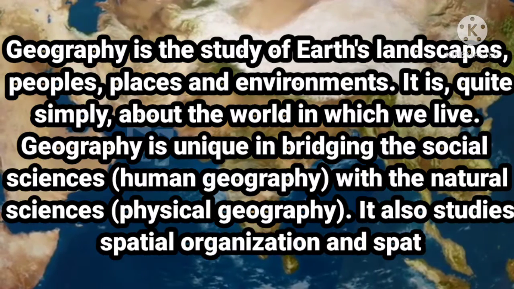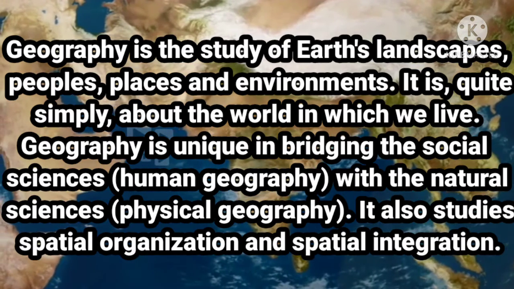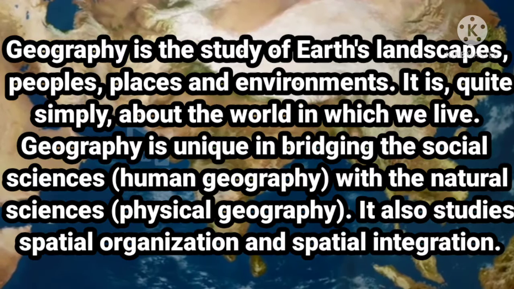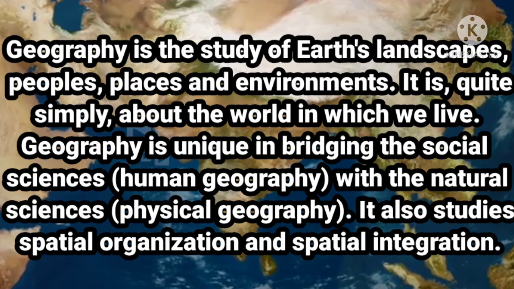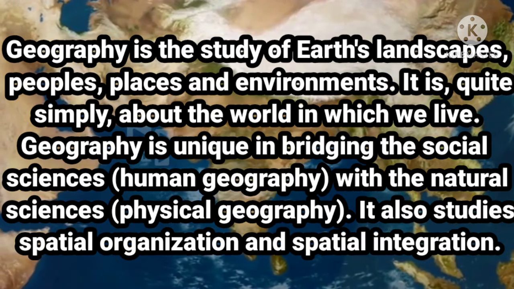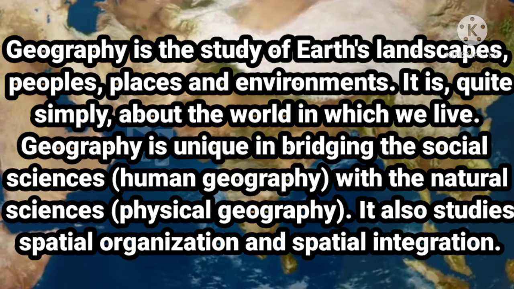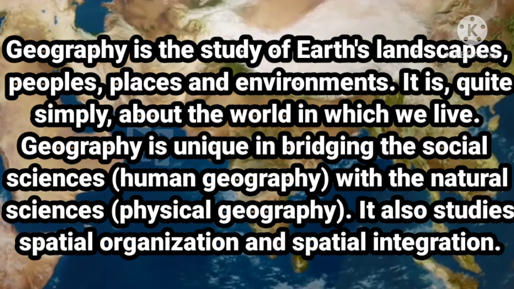So here we can say, according to the geographical phenomena, geography is the study of the Earth's surface and the interrelationship between the Earth and human beings.